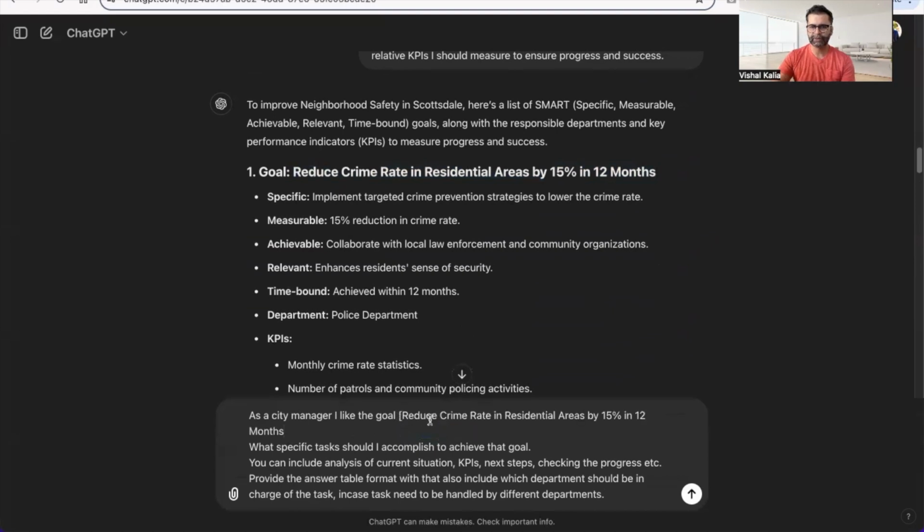So it says reduce crime. What specific tasks should I accomplish to achieve this goal? You can include analysis of the current situation, KPIs, next steps, checking the progress, and provide the answer in a table format. That will also include which department should be in charge of the task, in case a task needs to be handled by different departments. A little bit of basic prompt to do that.